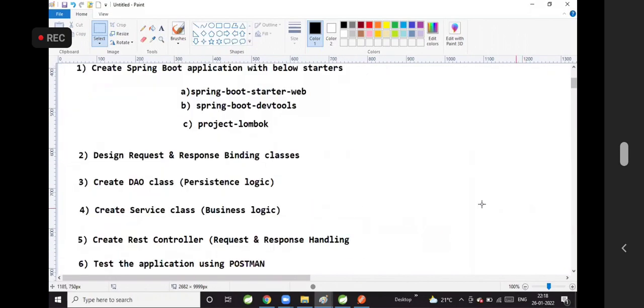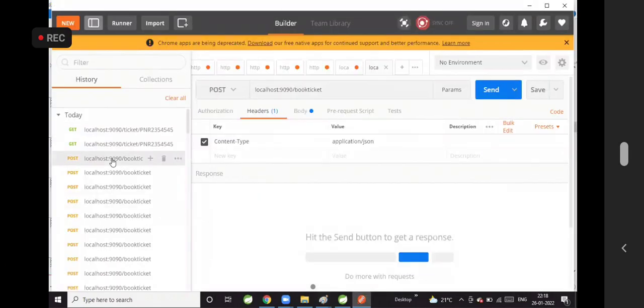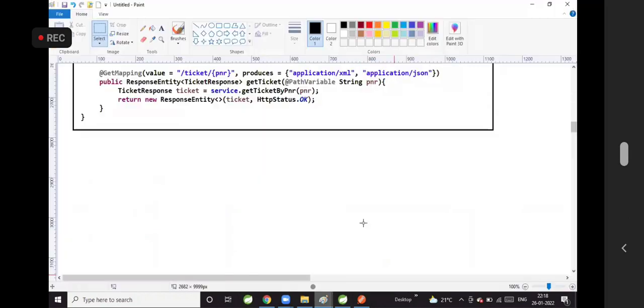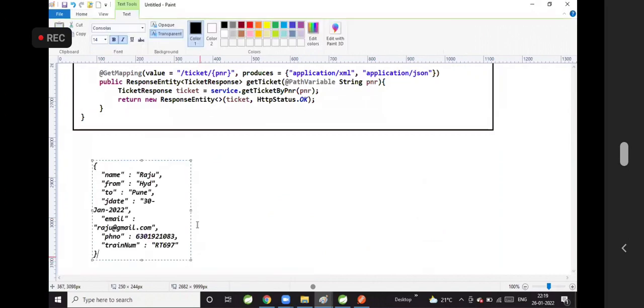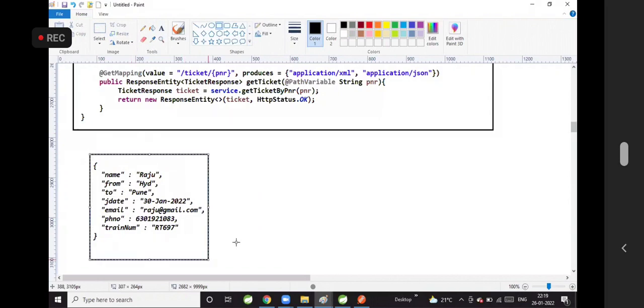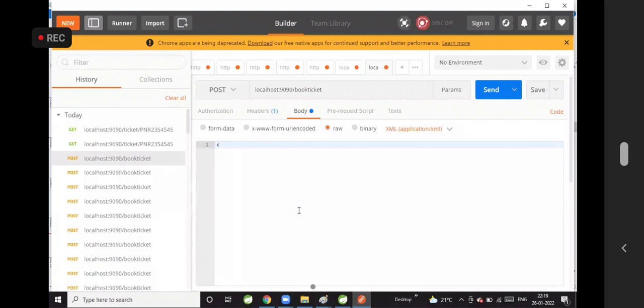Good. I have given the code also. Someone is asking, can you test that with XML? If you want to test with XML, what you need to do: this is the JSON data which we are sending as input. Same thing if you want to test with XML, change the data to XML. Then you need to specify the input class, PassengerRequest.